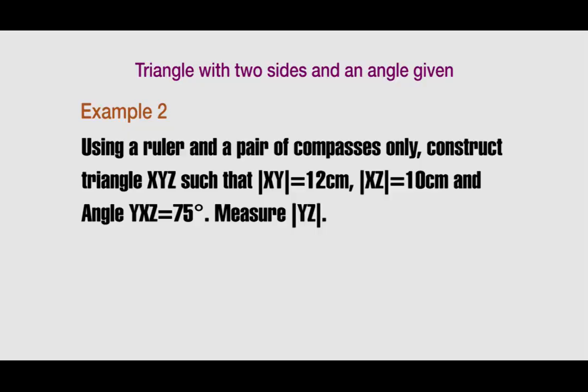Using a ruler and a pair of compasses only, construct triangle XYZ such that the length XY is equal to 12 centimeters. The length XZ is equal to 10 centimeters. And angle YXZ is equal to 75 degrees. Measure the length YZ. Let's see the solution.